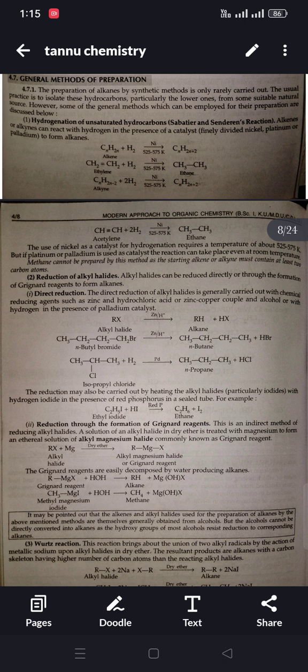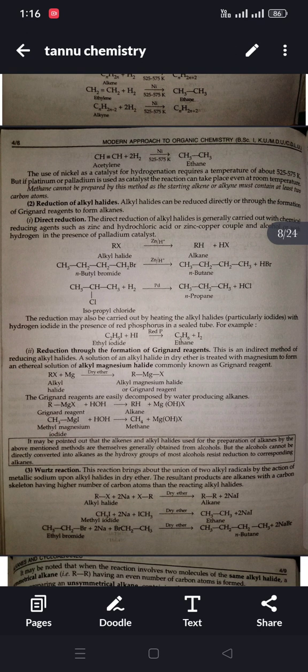For example, ethyl iodide, that is C2H5I, plus HI in the presence of red phosphorus is converted into ethane, that is C2H6, plus I2. Second, reduction through the formation of Grignard reagent. This is an indirect method of reducing alkyl halides.